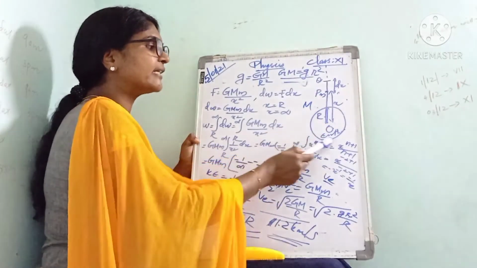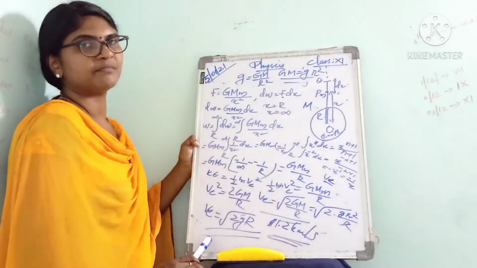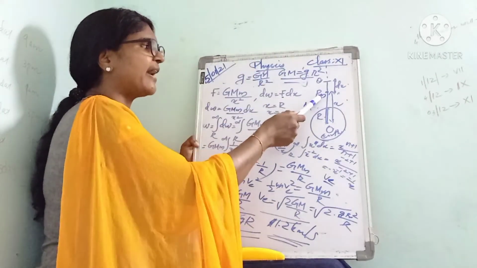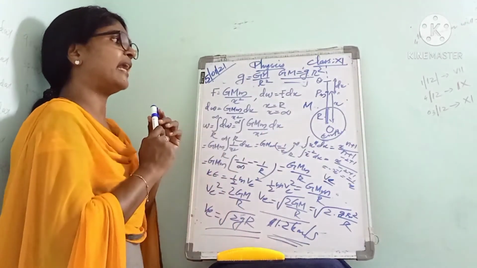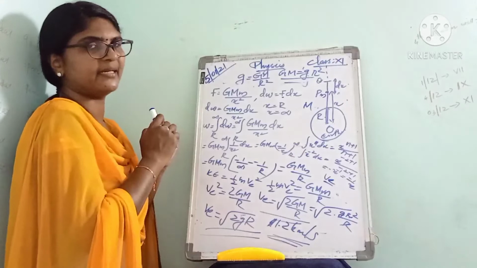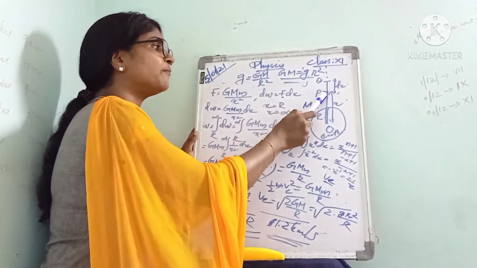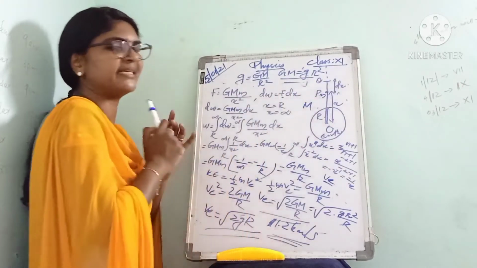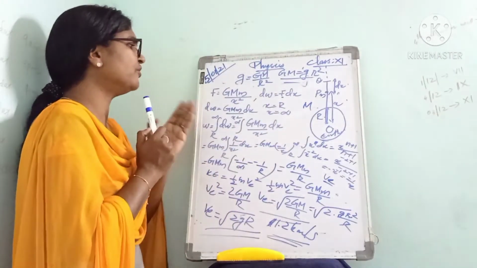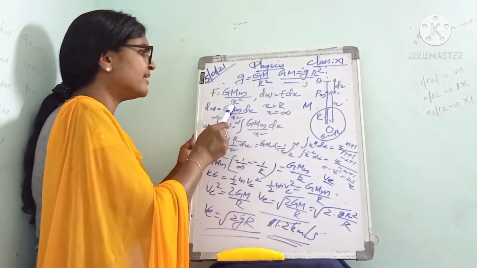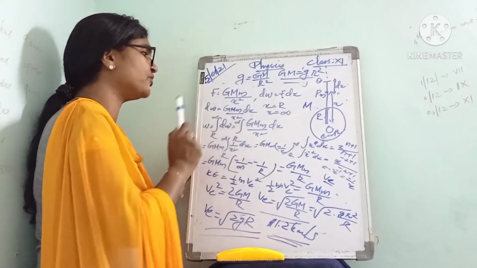For that, we consider Earth to be a sphere of mass M and radius R, and its center is at O. Then consider an object of mass m which is placed at the point P. Then we can write the gravitational force between the Earth and the object: F is equal to GMm by x square. Next we move the object from P to the point Q through a small distance dx. For that, the work done dW is equal to F into dx. Substituting for F, we get dW is equal to GMm by x square into dx.